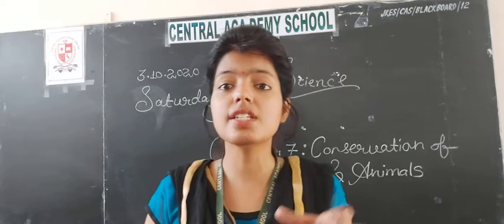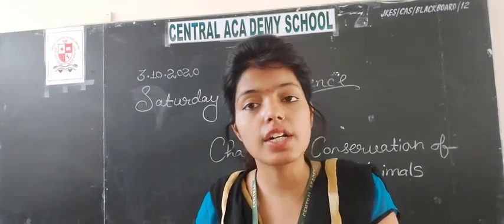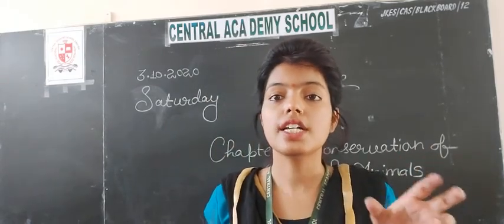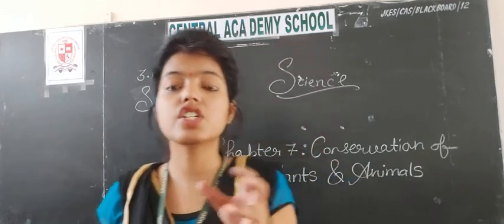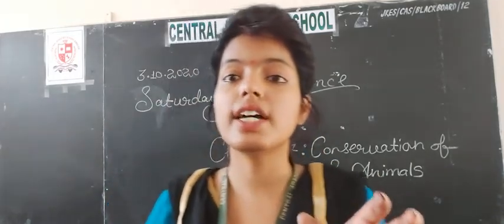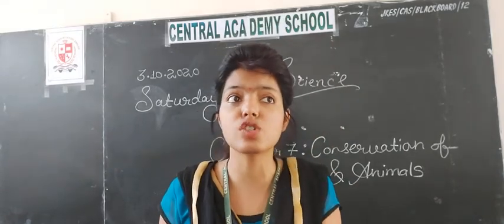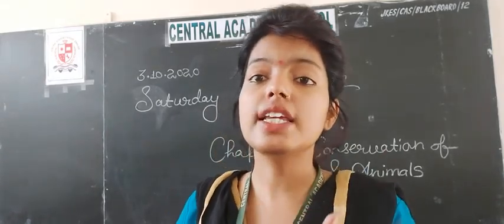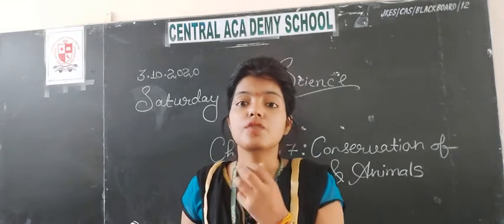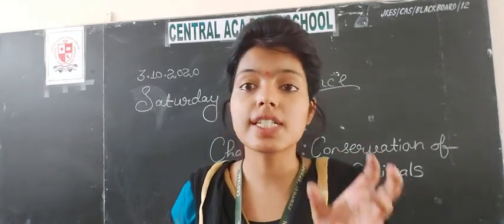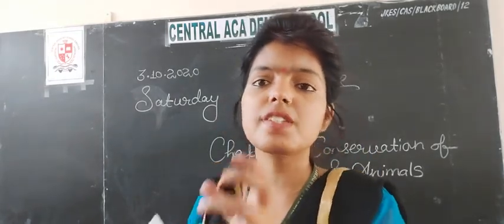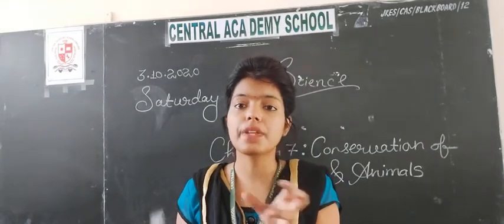Extinct species means the species which are already finished from the earth. The species of plant or animal which are already finished on the earth are known as extinct species, just like the dinosaur, just like the dodo. These are the kinds of animals which come in the category of extinct species. Extinct species means those which are already lost from the earth.